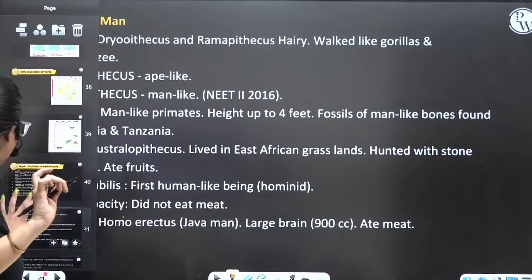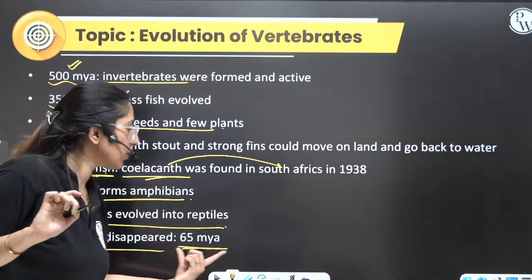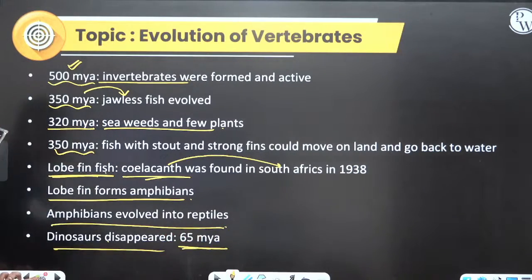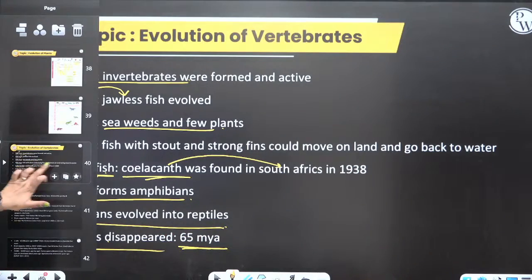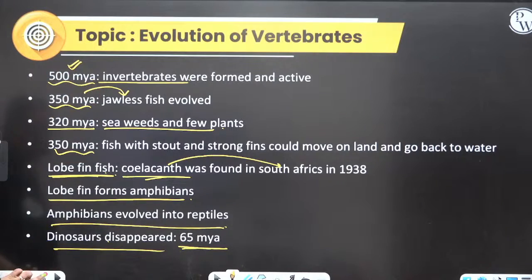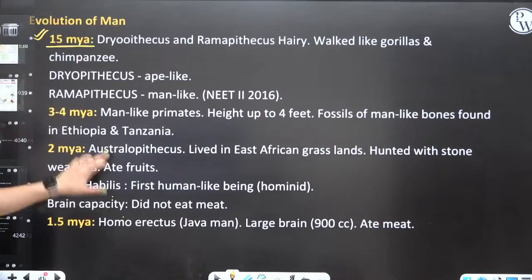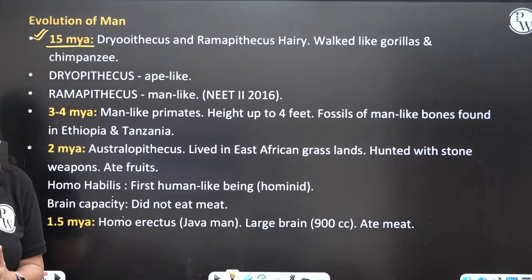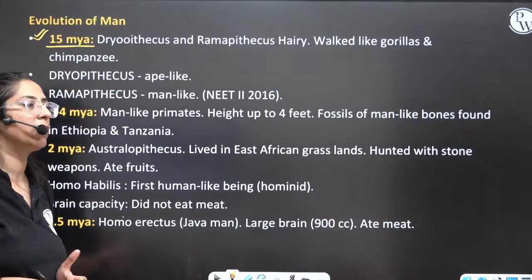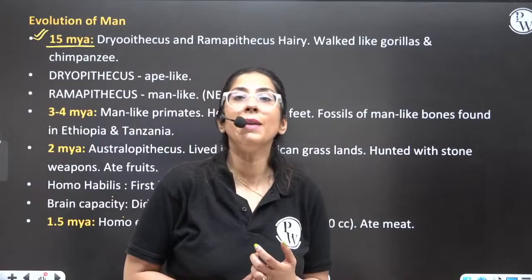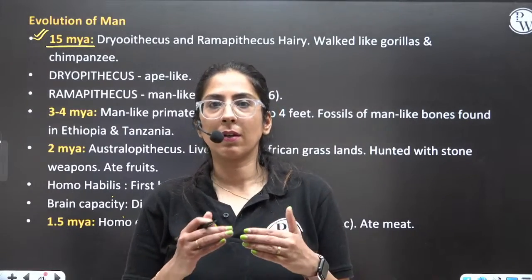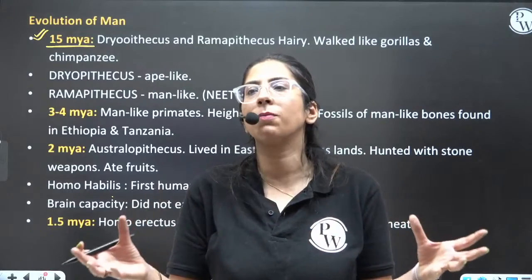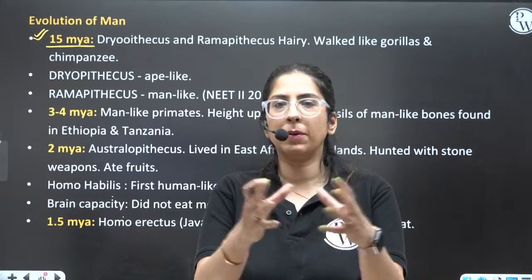Look, I have a data here. Dinosaurs disappeared 65 million years ago. And we came recently, 15 million years ago. Clear? So that means those catastrophic activities that happened at that particular time, due to which the dinosaurs disappeared, took millions of years. Due to that, human evolution happened.